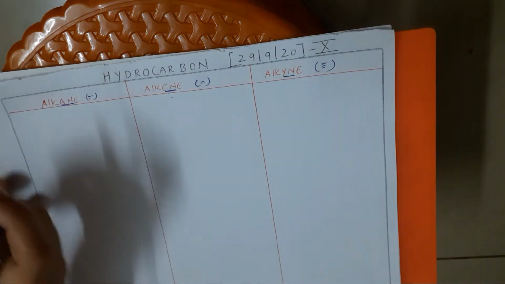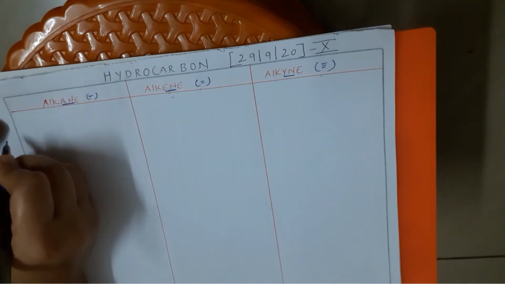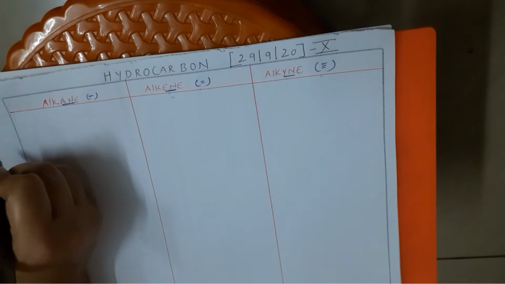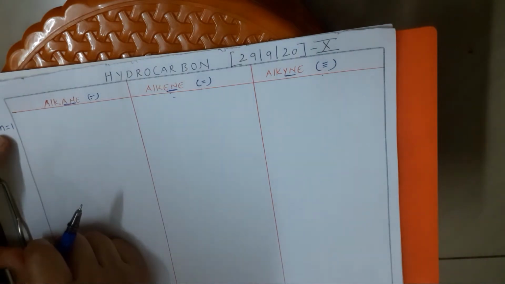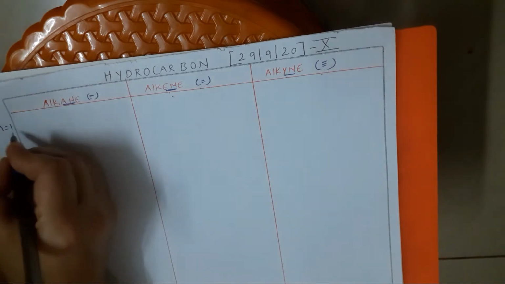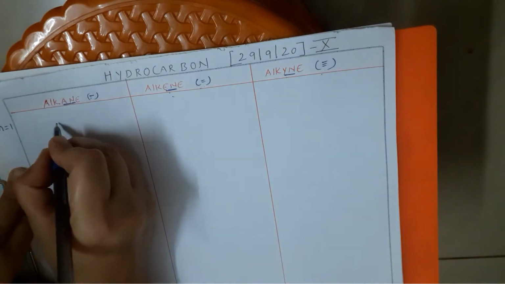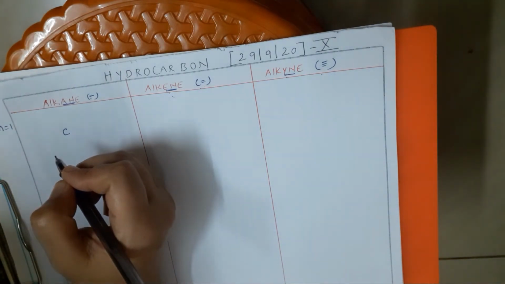Okay, children. So now, when we said the simple hydrocarbons are determined by the number of carbons in the chain, that means the simplest hydrocarbon will contain how many carbons? Yes, only one carbon. So let us assume n is equal to 1, where n is nothing but the number of carbons, and 1 is the number. So how many carbons in the first type of alkane, children? Only one carbon.